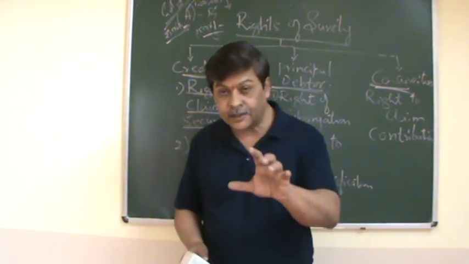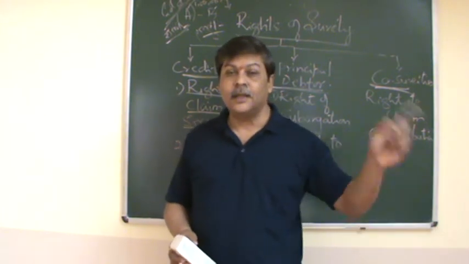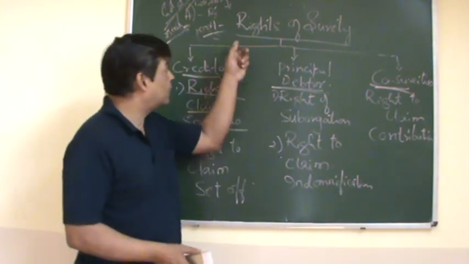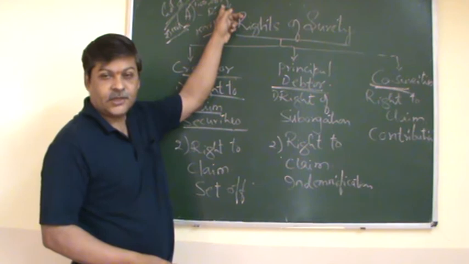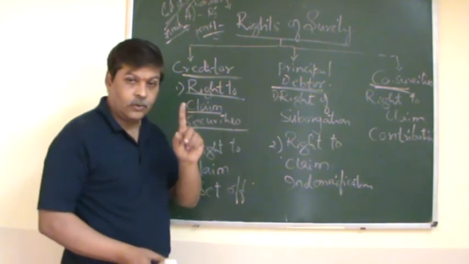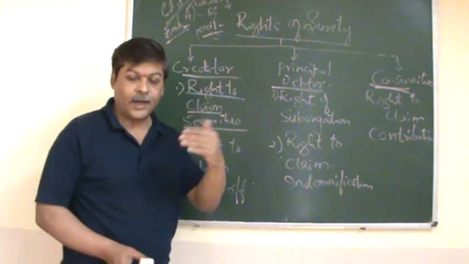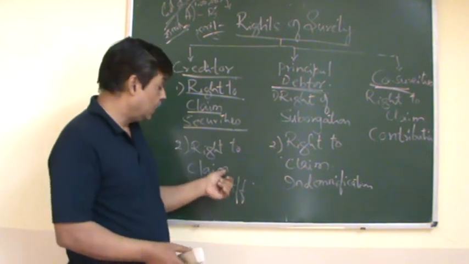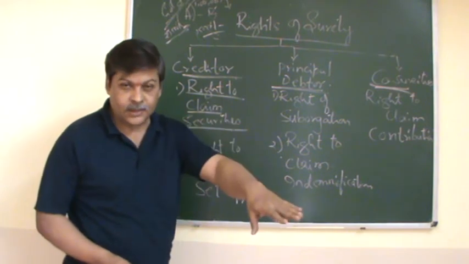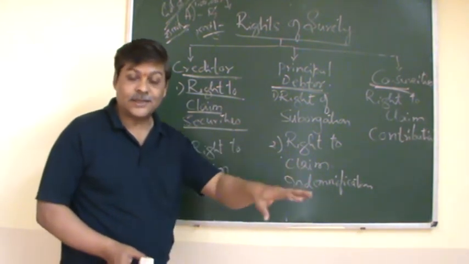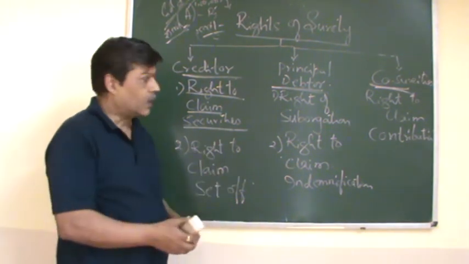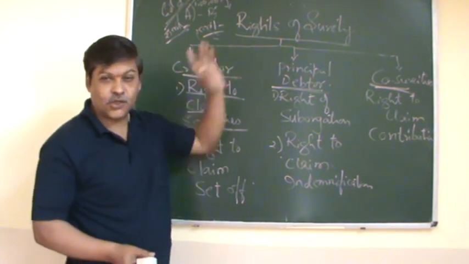This is not connected to this transaction, but earlier that money had been given in advance. So that is called a set off. He can claim the set off while paying or discharging the liability which has arisen. So the two things: the right to claim the securities, if they are lost, to that extent the liability will be reduced; and if there is any claim by the principal debtor against the creditor, to that extent the set off can be claimed. So these are the two rights available against the creditor to the surety.